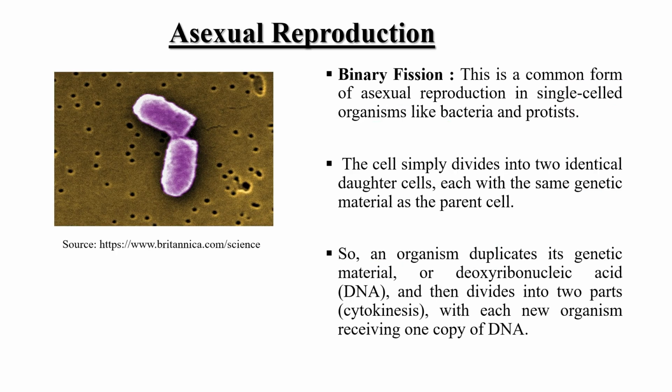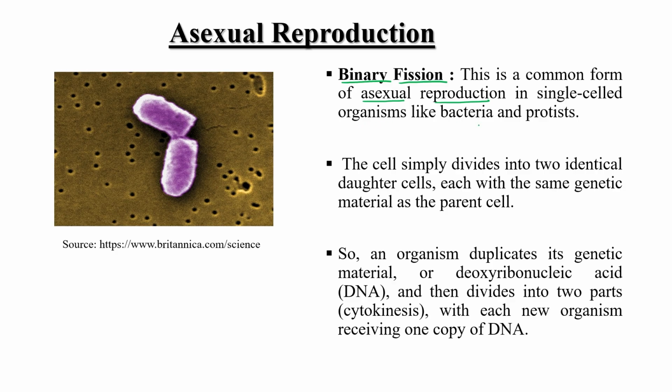Now asexual reproduction, as we have already discussed, has three types: binary fission, budding, and fragmentation, and we have just discussed binary fission. You can see over here this is one bacterial cell equally divided into two offspring. It is a common form of asexual reproduction of single-celled organisms like any bacteria or any protist.